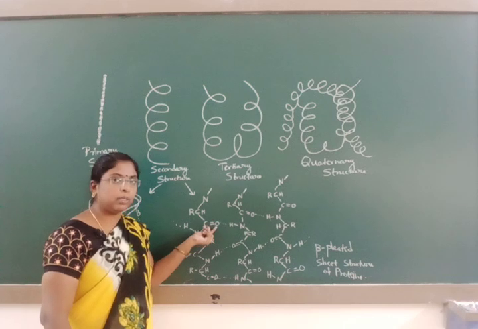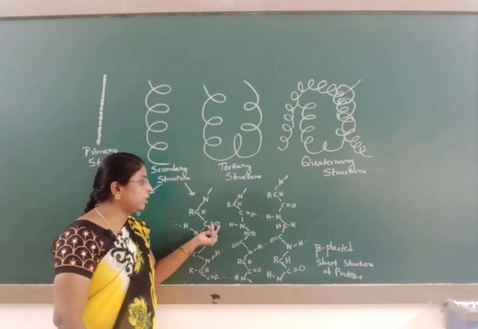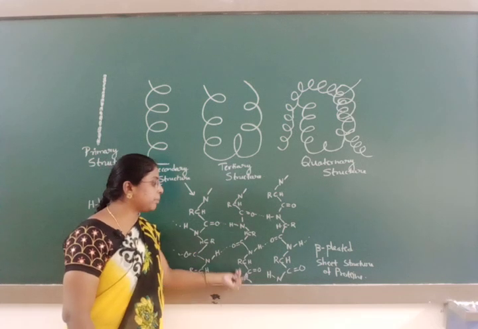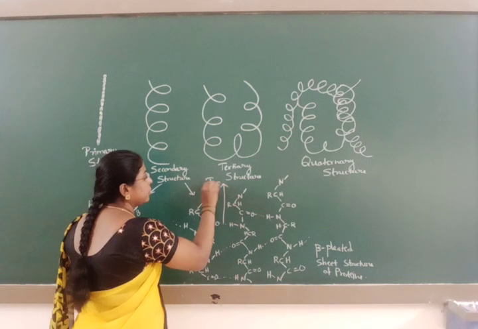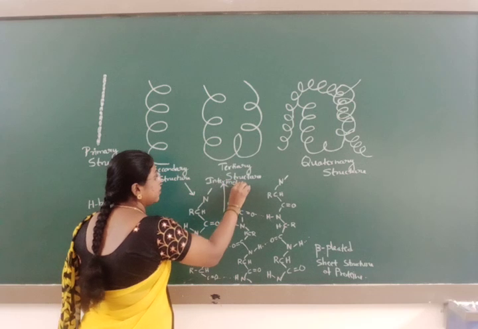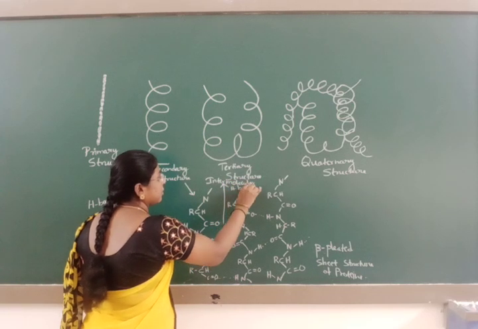The carbonyl group of one polypeptide chain is linked with the hydrogen atom of NH of another polypeptide chain through intermolecular hydrogen bonding.